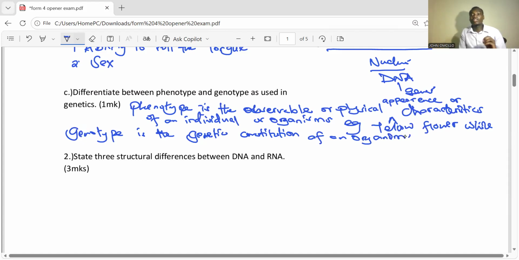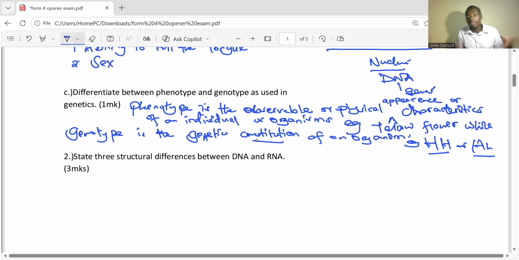As simple as that. Genetic constitution, what it has, what are the genes? E.g., in this case of a yellow flower, we can talk about this one or this one. Are you getting that? Maybe it is a normal yellow flower, and this can be a carrier yellow flower.